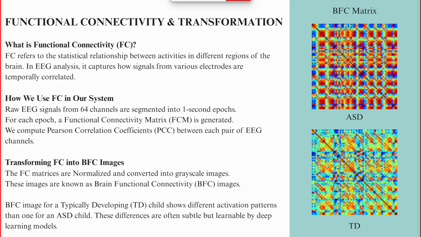Research shows that brain networks are altered during ASD. So overconnectivity or underconnectivity in a specific brain region can help us differentiate between ASD and TD. High connectivity between regions may indicate strong neural communication. So we have used functional connectivity and converted it into a matrix using grayscaling so that it is an input for our ASD model.